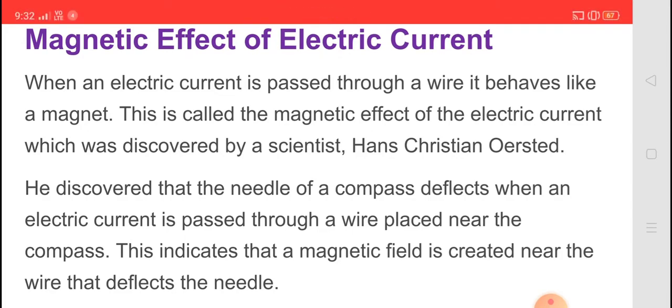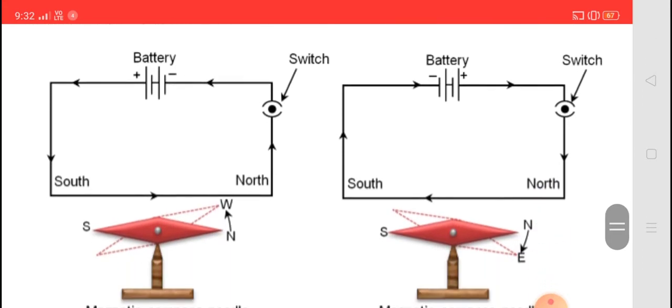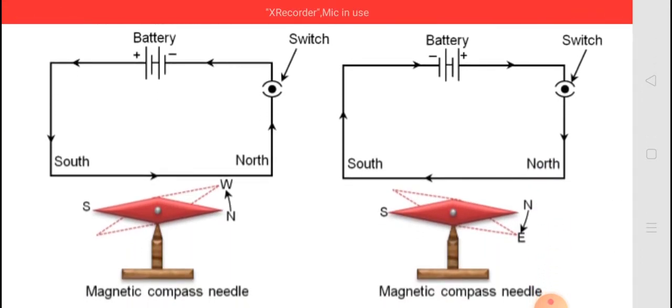He discovered that the needle of the compass deflects when an electric current is passed through a wire placed near the compass. So this indicates that a magnetic field is created near the wire that deflects the needle. You can see in this picture, the circuit is given and a magnetic compass needle is given.